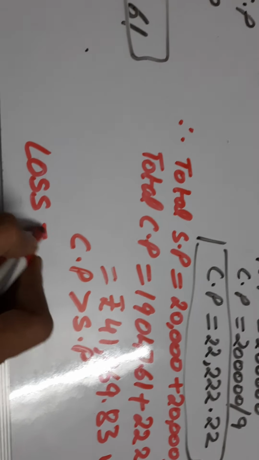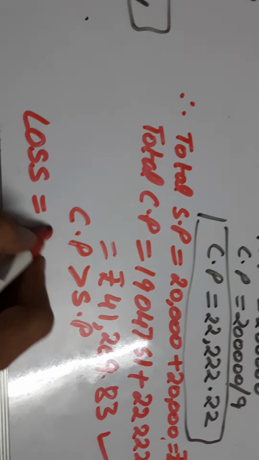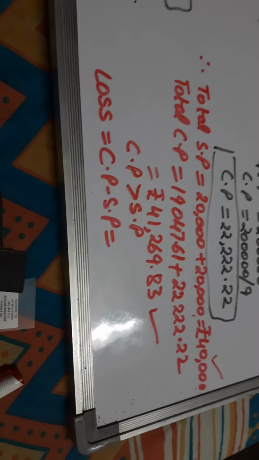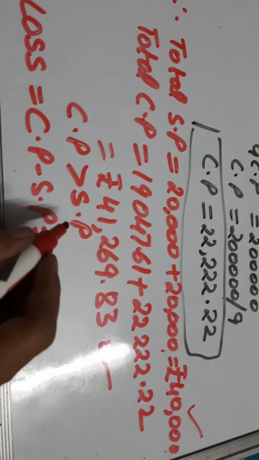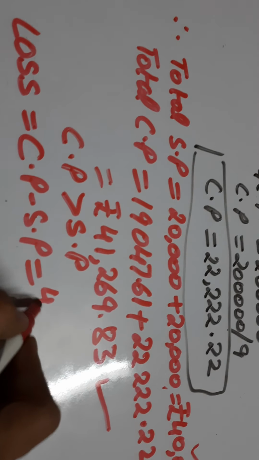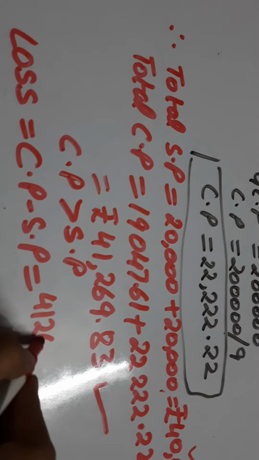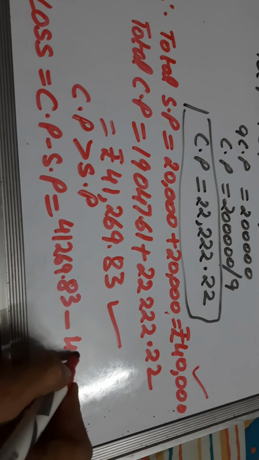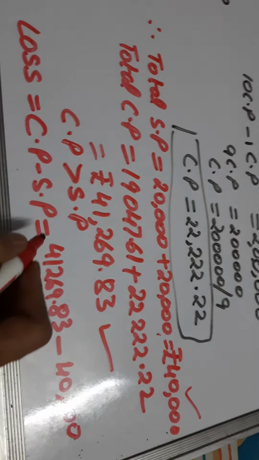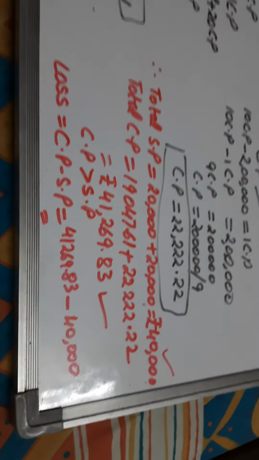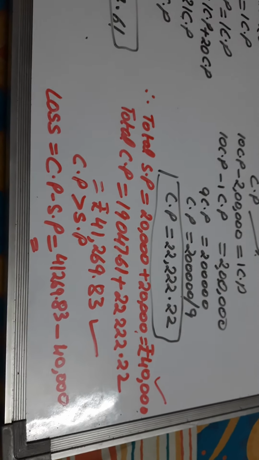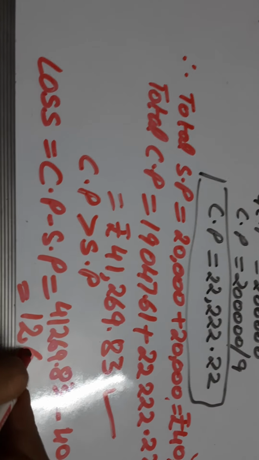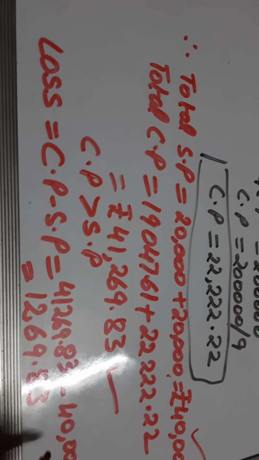How much loss did he face? CP minus SP. Just put the values. CP is 41,269.83 minus total SP 40,000, and he faced a loss of 1,269 rupees and 83 paisa.